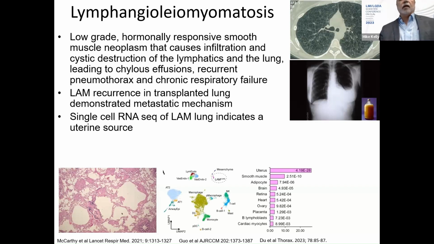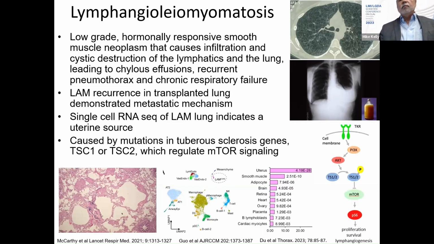And then just in the last couple of years, there was a single-cell RNA-seq experiment done in Cincinnati that indicated that the source is most likely the uterus. This was samples of explanted LAM lung at transplant, where single-cell sequencing was performed on 3 different lungs and 1 uterus. And there was a population of about 100 cells out of 100,000 total cells that had a typical LAM signature expressing all the usual LAM markers. And when we asked what other organ this transcriptomic profile looks like, it had a tremendous similarity to the uterine transcriptome.